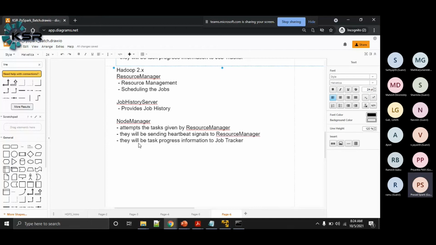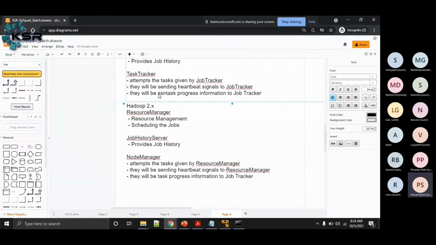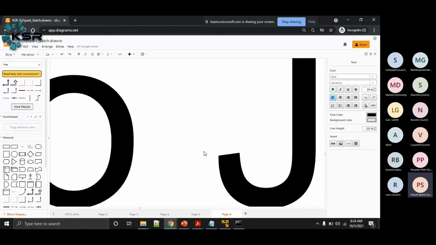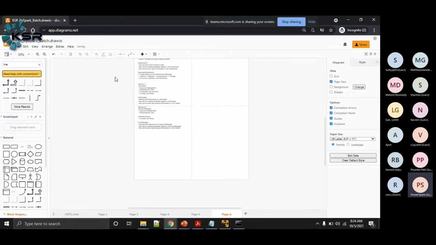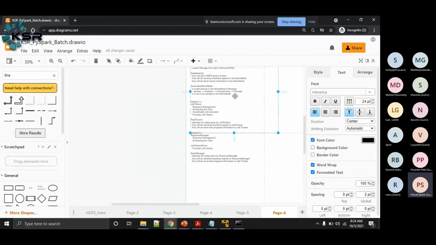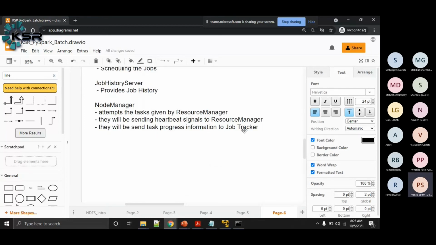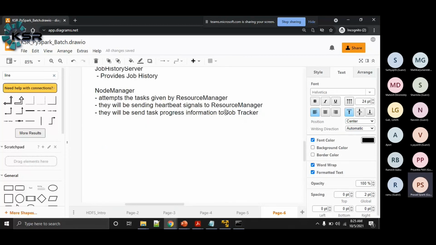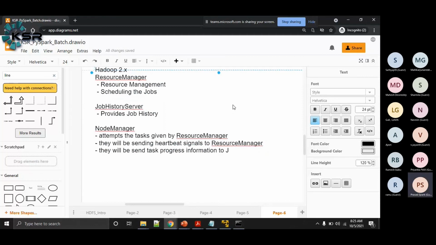They will also send task progress information to the resource manager.